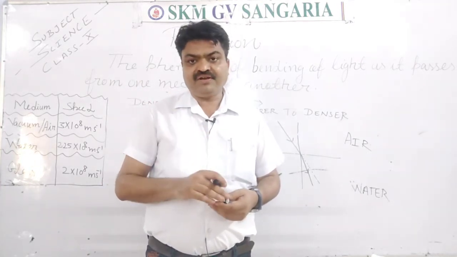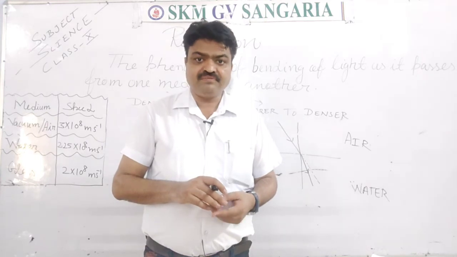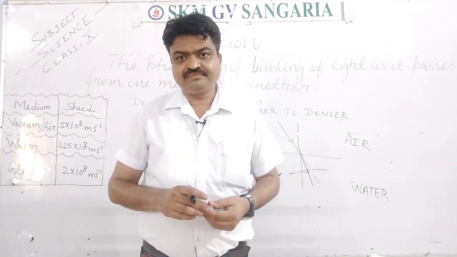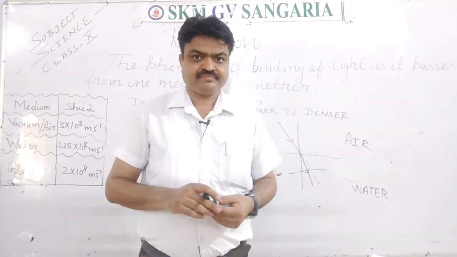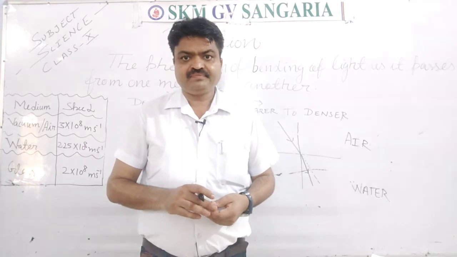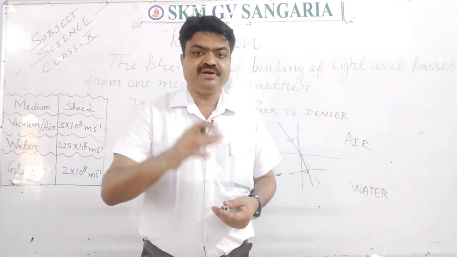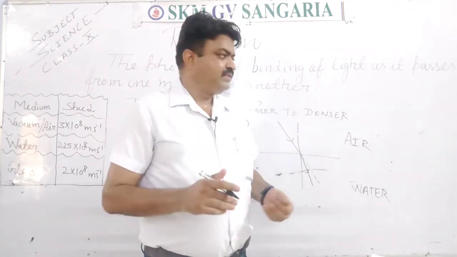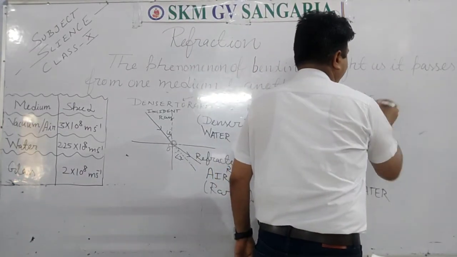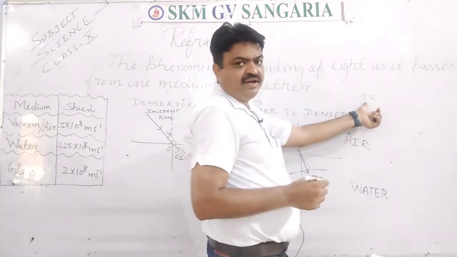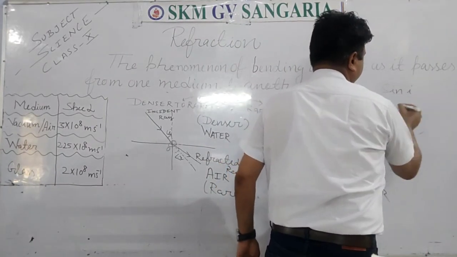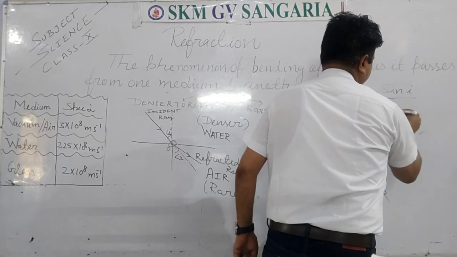So what is the refractive index? It is the ratio of speed of the light in air upon speed of the light in a particular medium, and this refractive index can be also written like this: n for refractive index is equal to sin i upon sin r.